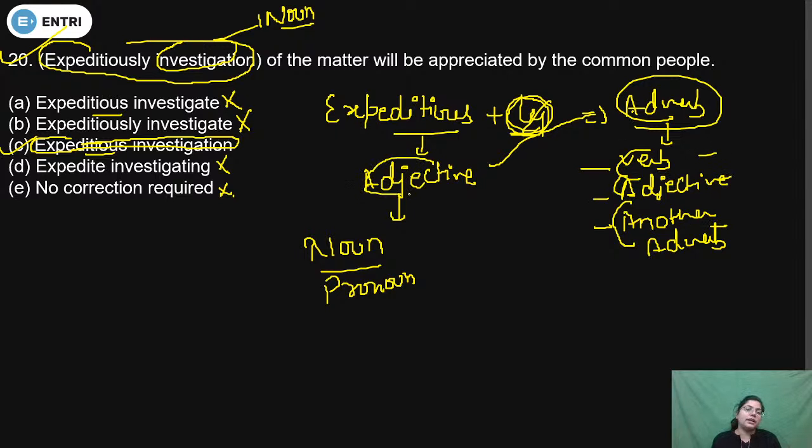An adjective qualifies a noun or pronoun. Investigation is a noun, so before a noun an adverb will not be used. So the adjective is expeditious, and the correct one will be C.